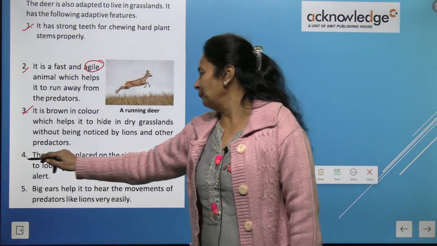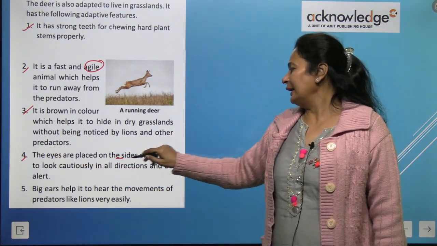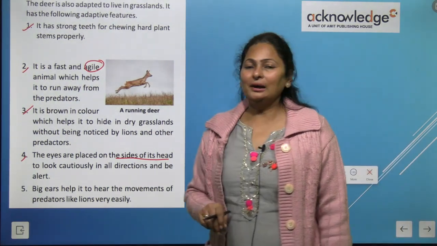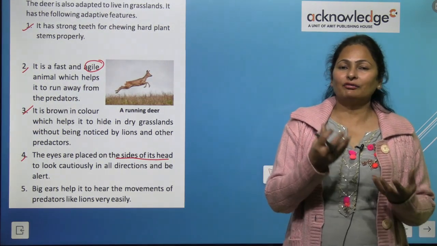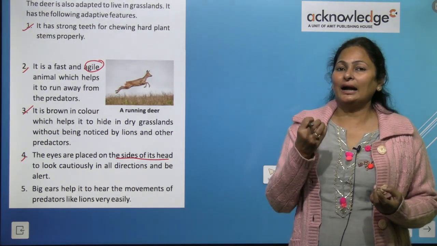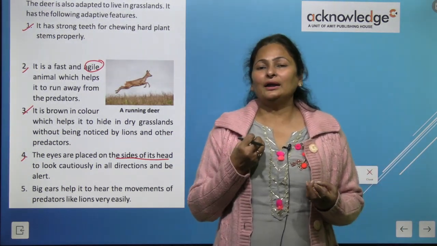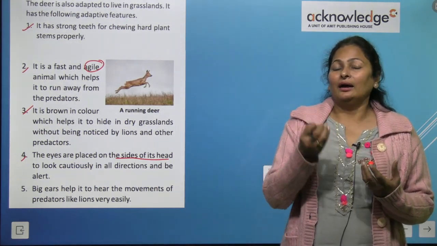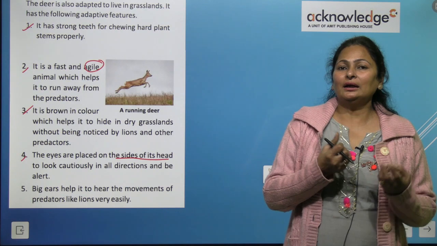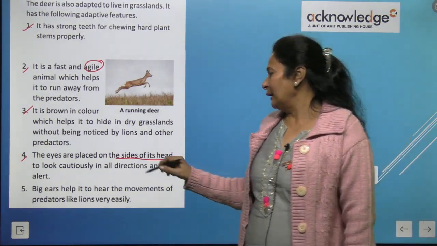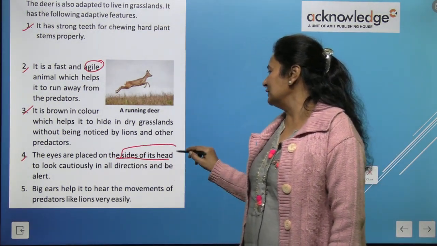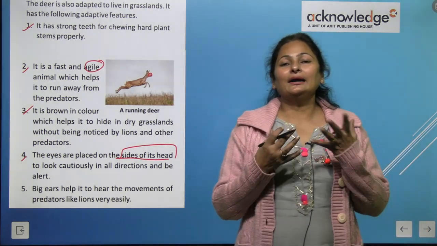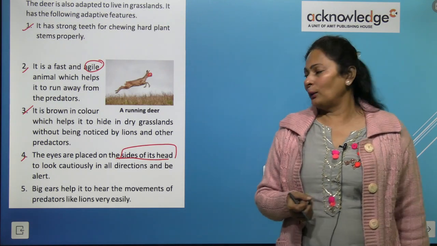The eyes are placed on the sides of its head to look continuously in all directions and be alert. The first point we discussed is that the deer is very agile and very fast. But how is it happening? Because of the eyes placed on the sides of its head, so it looks continuously at its surroundings.